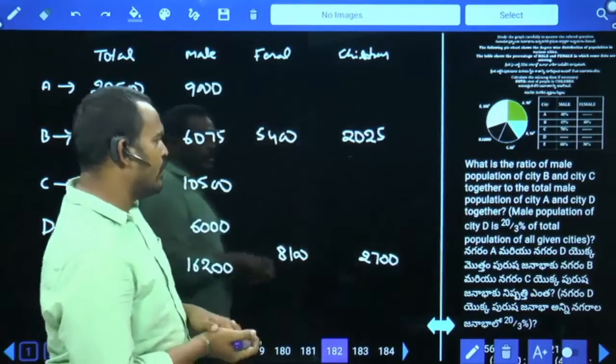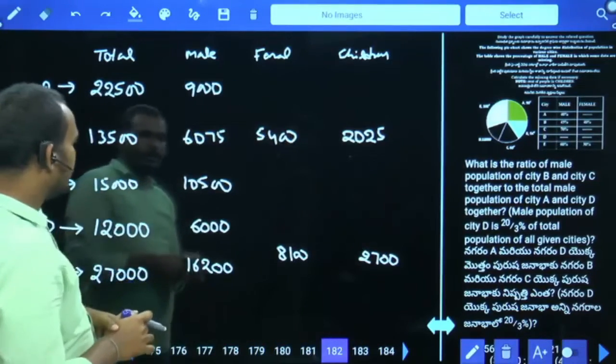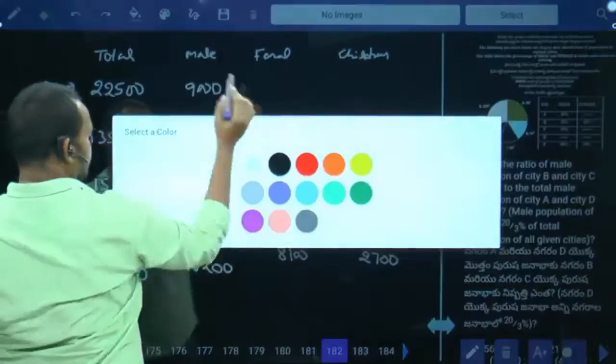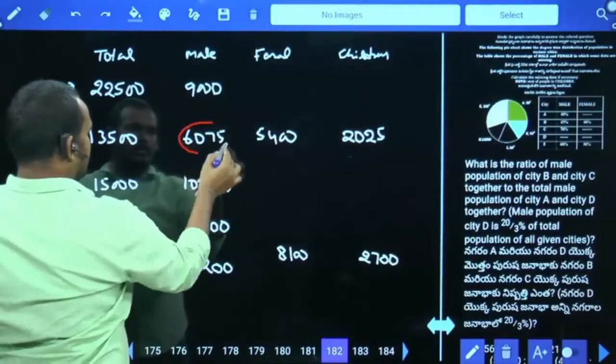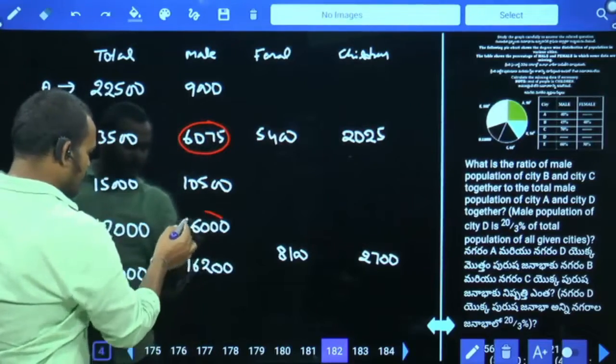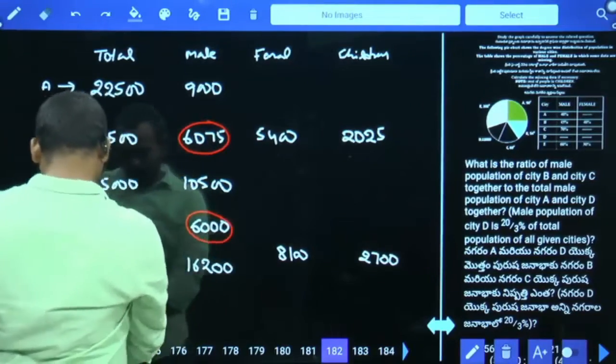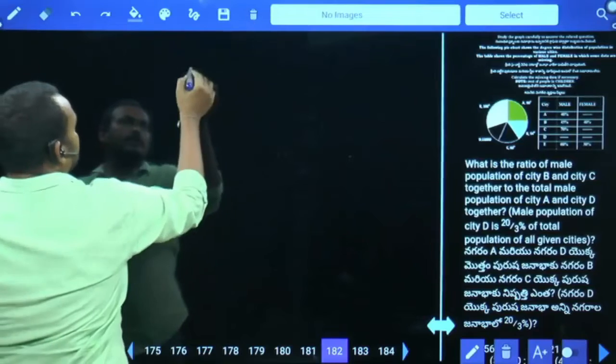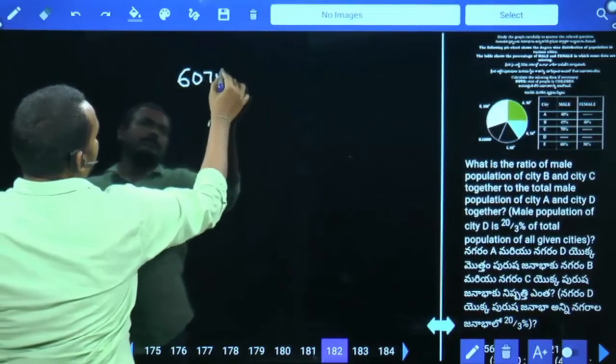Find the ratio of the male population of city B. Male population of city B is 6075 and male population of city D is how much? 6000. Okay. Find the ratio. 6075 is to 6000.